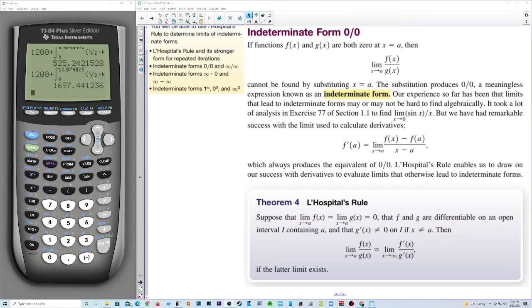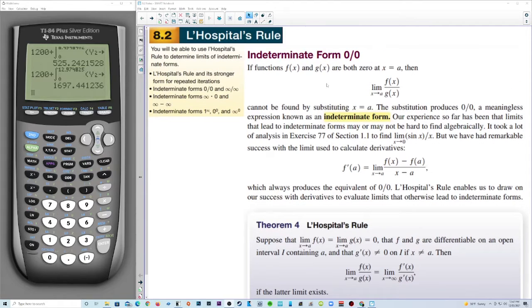This is section 4.2 notes, and we start with indeterminate forms. Now, there's lots of indeterminate forms, but what we're going to focus on today is 0 over 0. So we have indeterminate form 0 over 0. If functions f of x and g of x are both 0 at x equals a, then the limit as x approaches a of f of x over g of x cannot be found by substituting x equals a. The substitution produces 0 over 0, a meaningless expression known as an indeterminate form.